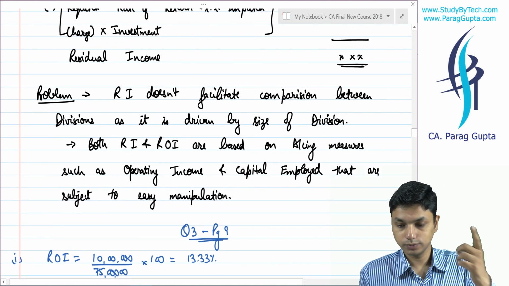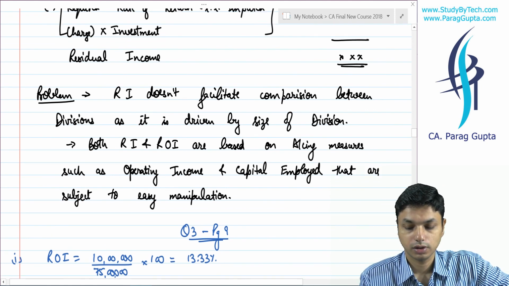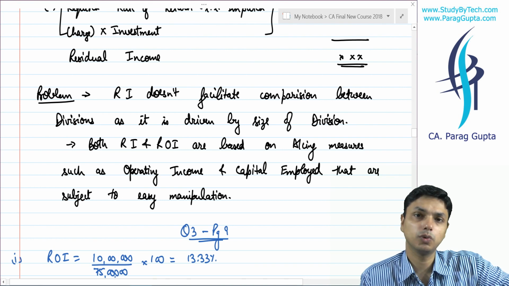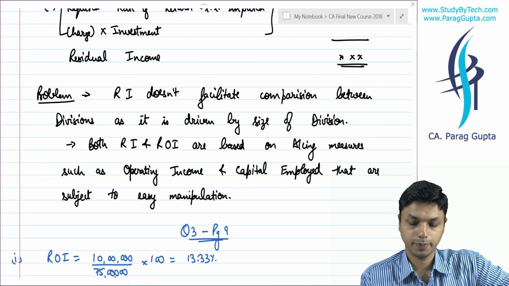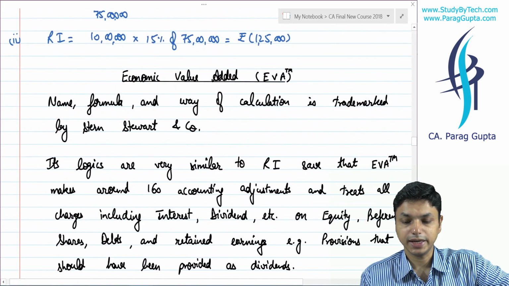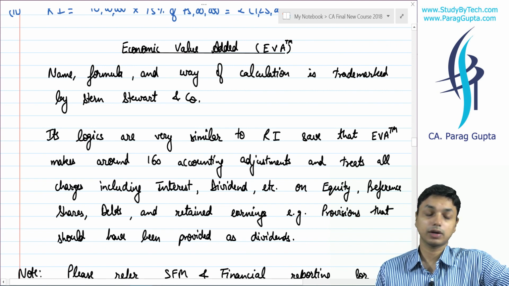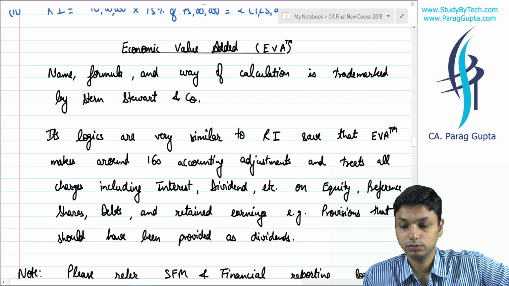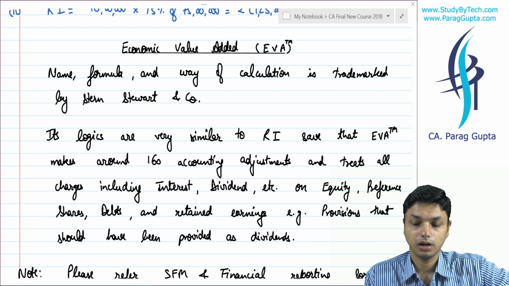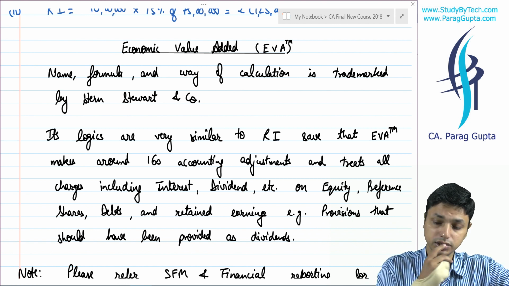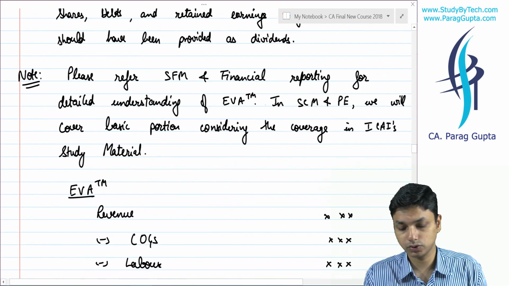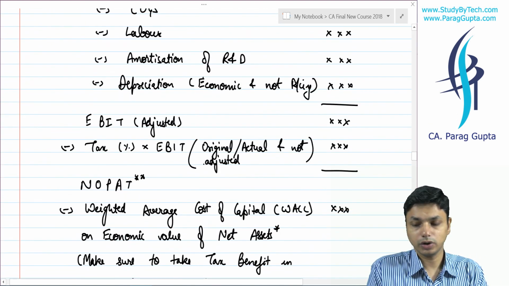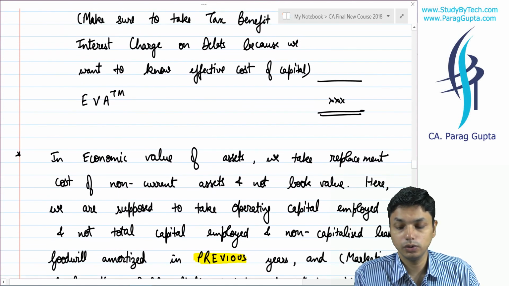Okay. So the only problem with these two was that they were dependent on accounting figures, which are very easy to manipulate. These were creating problems. Okay. Next we learnt about economic value added, EVA, and we understood that Stern Stewart and Company gave this EVA trademark formula, and we are supposed to use this formula. I'm not going to discuss this because I told you that this is